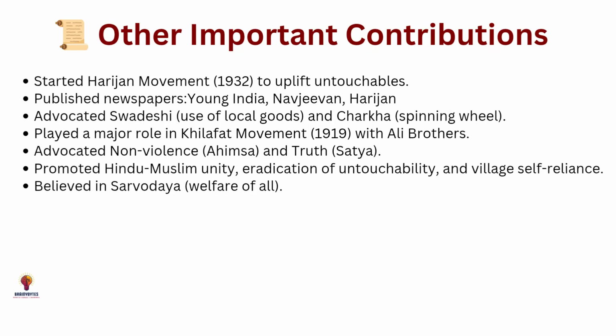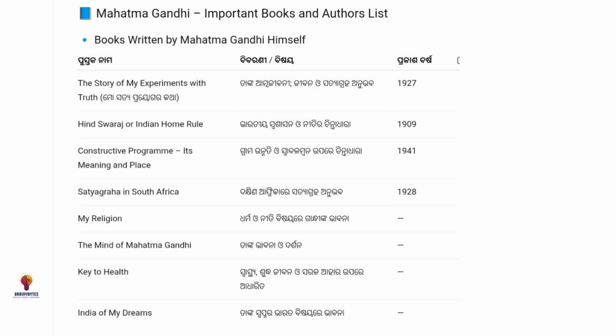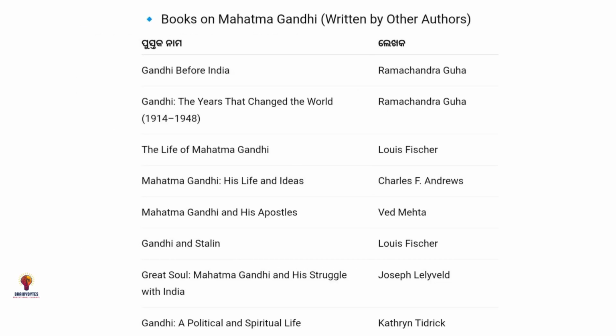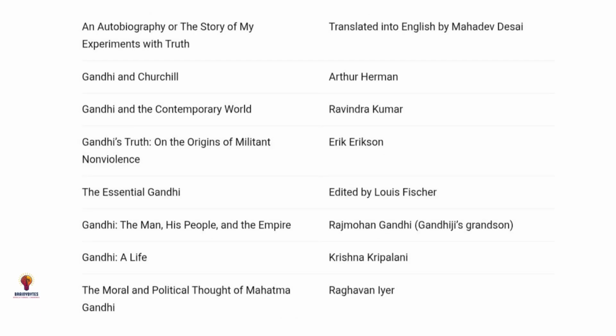Other important contributions include starting the Harijan movement in 1932 to stop untouchability, publishing newspapers, promoting Hindu-Muslim unity, education, and so on. Next, these are all important books written by Mahatma Gandhi himself, like The Story of My Experiments with Truth in 1927 and Hind Swaraj in 1909, and also books on Mahatma Gandhi written by other authors.